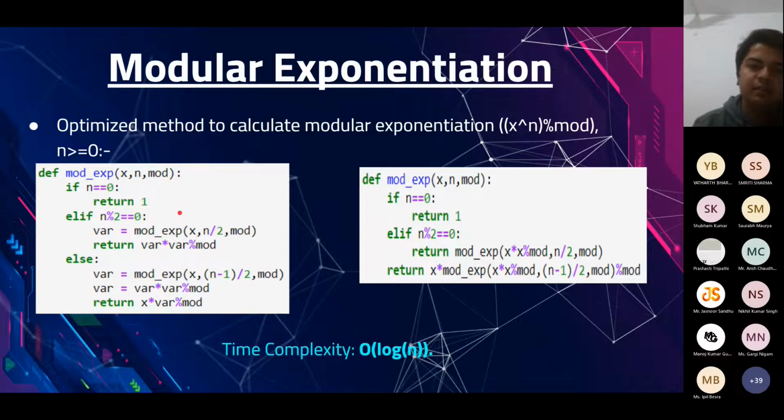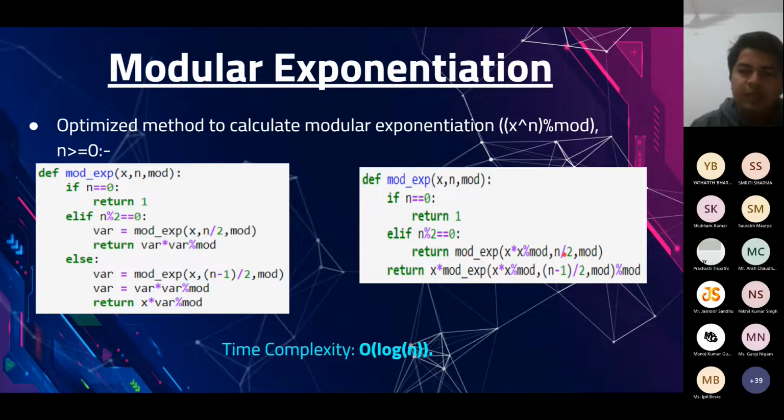There is a different approach also, which is easier to implement and more intuitive, and you can define it in a different way. Let's say you want to calculate 2 raised to the power 100. Rather than writing it as 2 raised to the power 50 into 2 raised to the power 50, you can write it as 4 raised to the power 50. So if the exponent is even, we take the square of the base and the exponent is reduced to half.